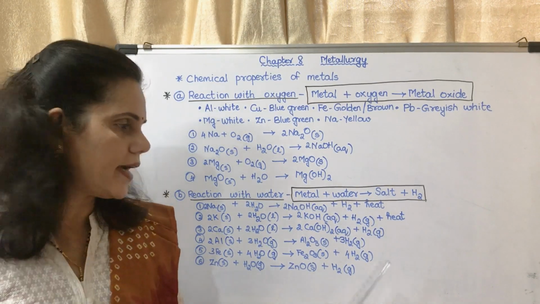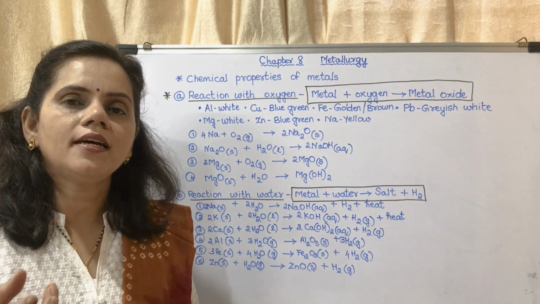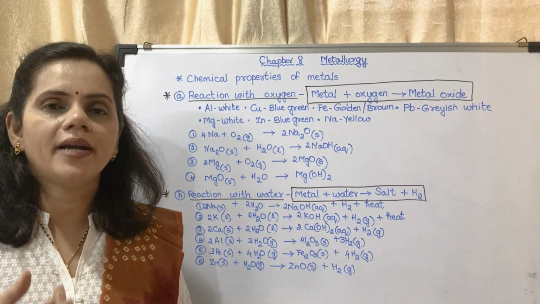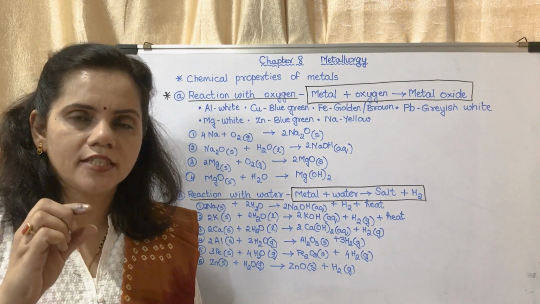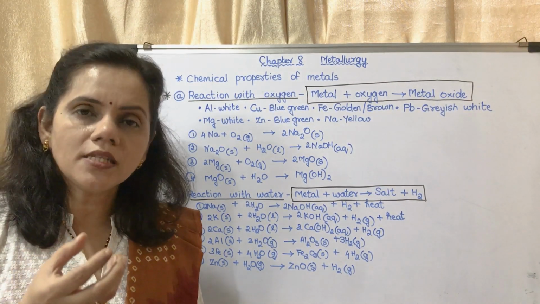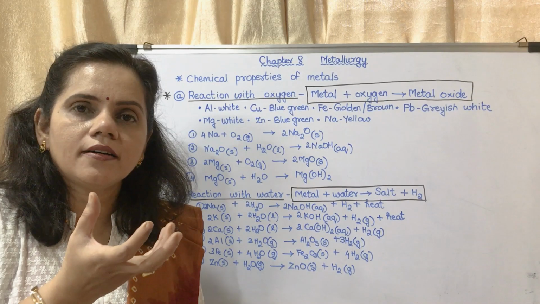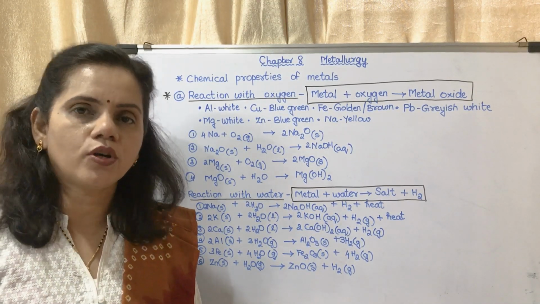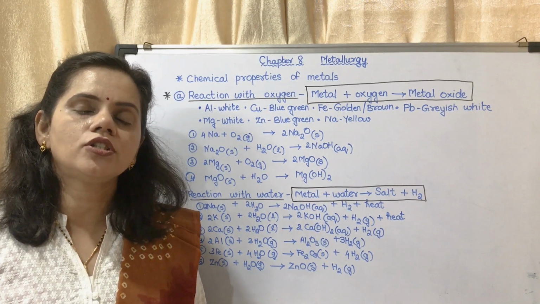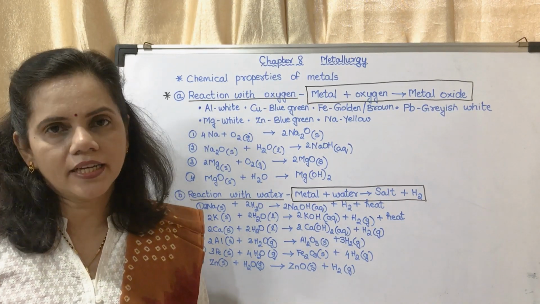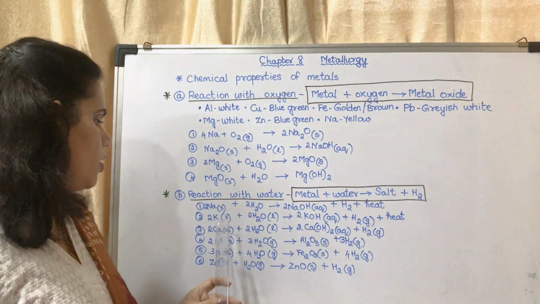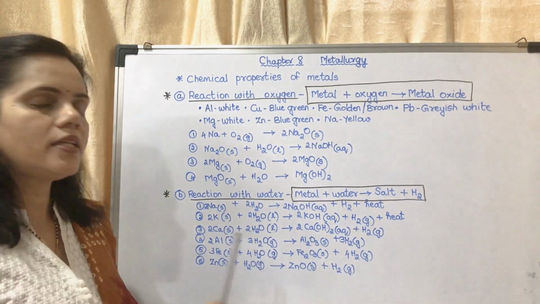Now what will that hydrogen gas do? It will remain stuck to the calcium metal. The bubbles of hydrogen will remain clinging to the calcium solid present in water, due to which it floats. So calcium floats on water because of the hydrogen which is produced during the reaction. Now aluminium reacts with steam.